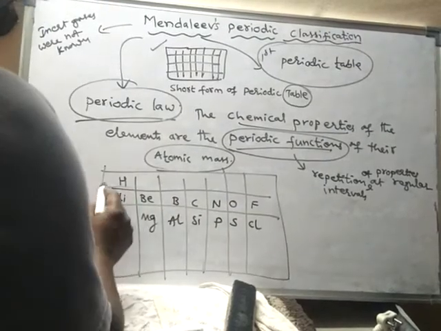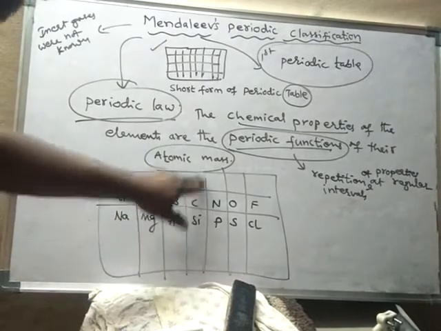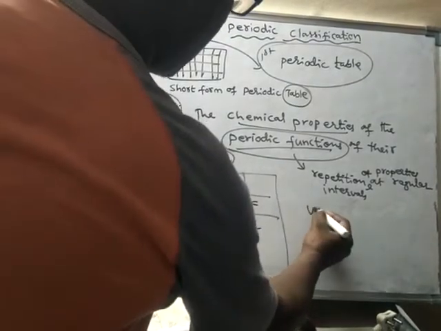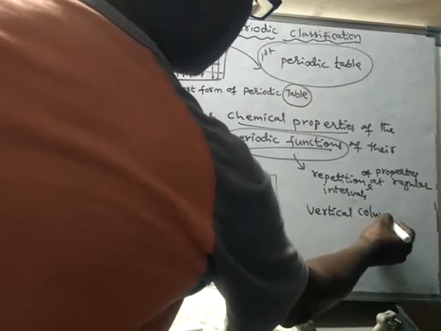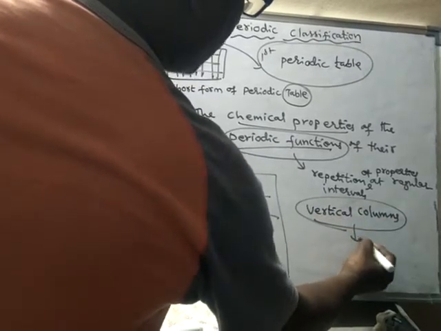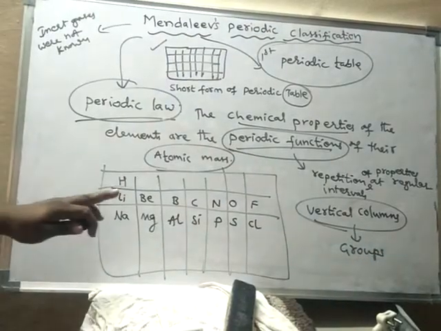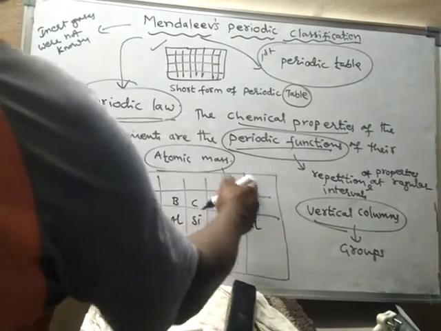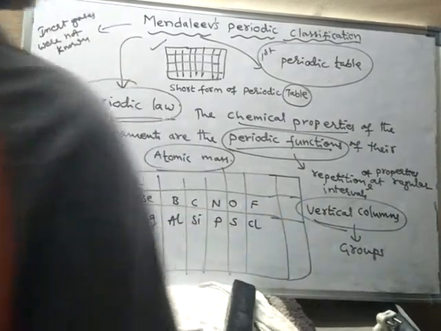This is one column, this is another column, vertical columns. He called vertical columns groups, and there are 8 groups: 1, 2, 3, 4, 5, 6, 7, and one more group is also there.